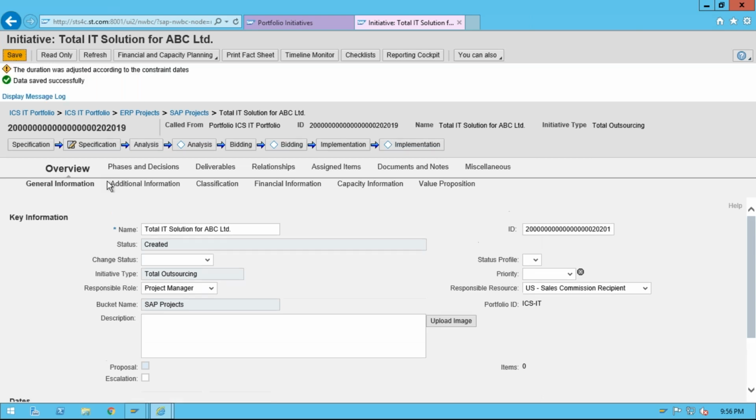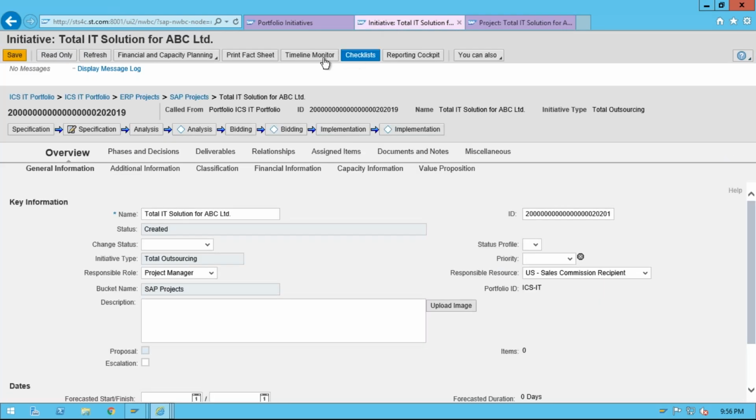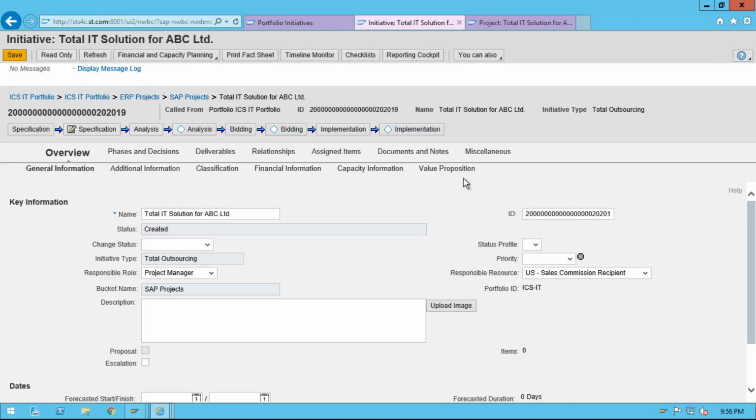Another functionality is the checklist. You click here on checklist. Here you can see the checklist; it will not be available in item. So in the initiative, in checklist, I can define which checklists I need to include for this initiative. This is the PPM project. See, this is the initiative ID.